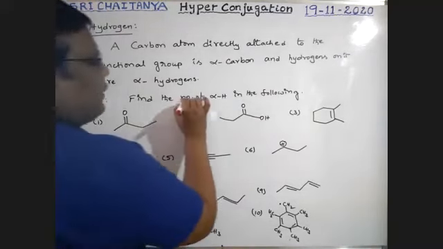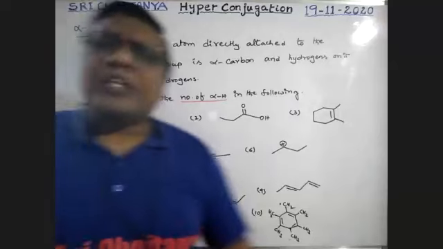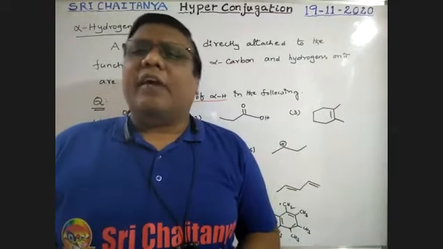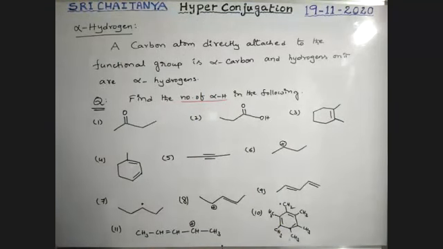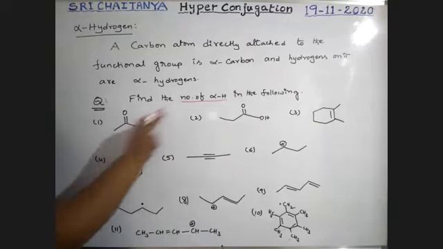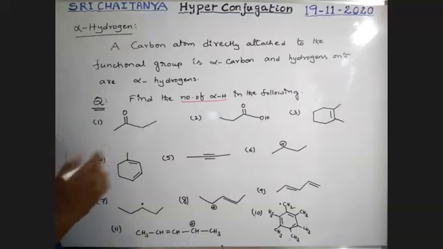First you should identify the alpha carbon and then identify the alpha hydrogens. Please copy all these structures with some gap. I am explaining one by one.